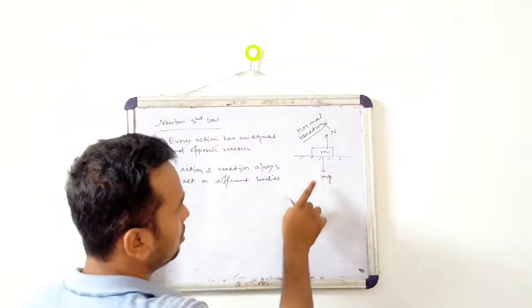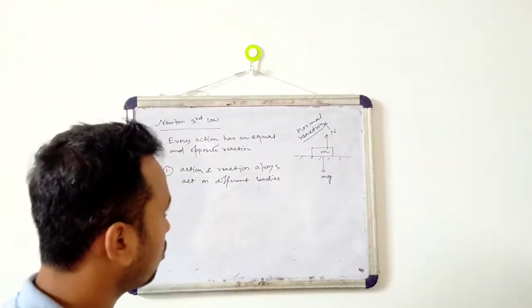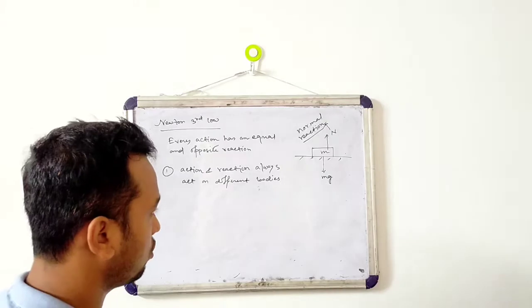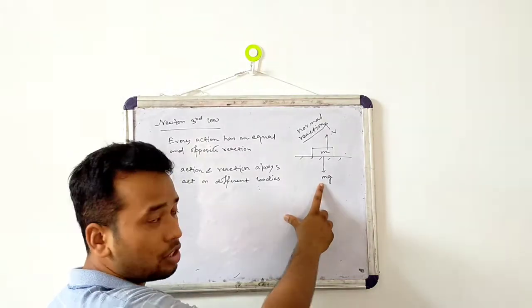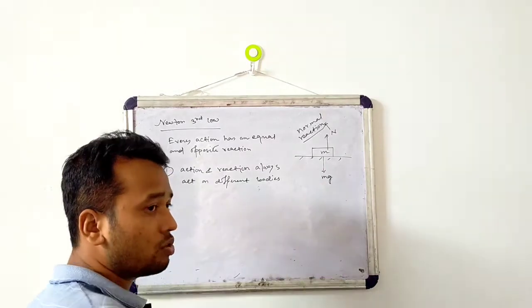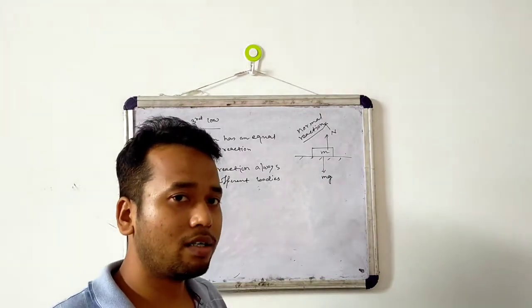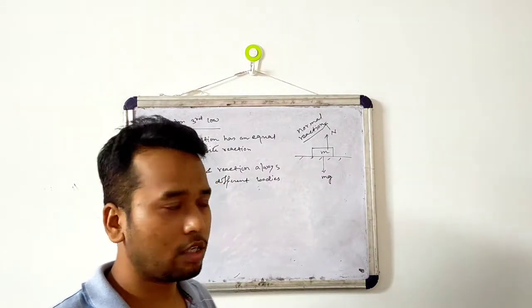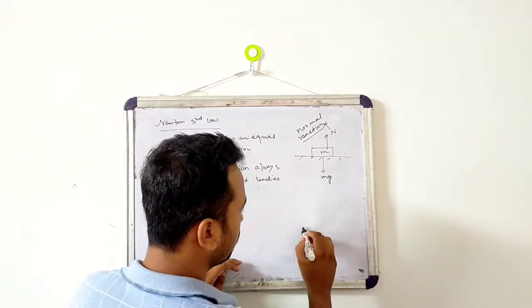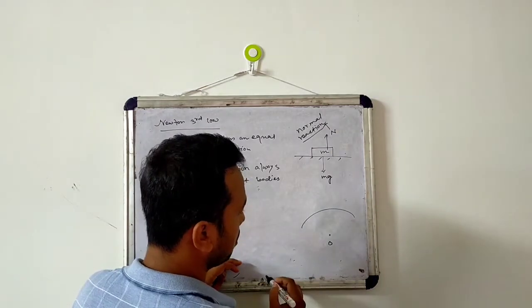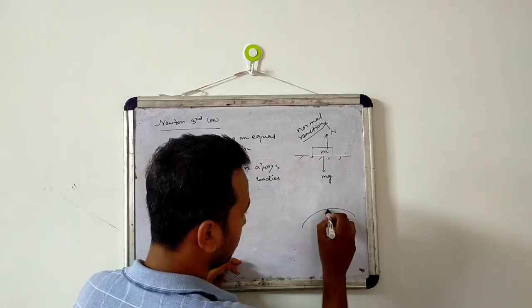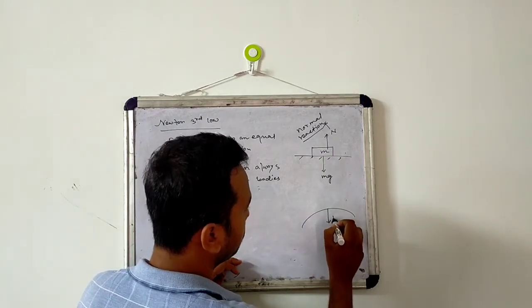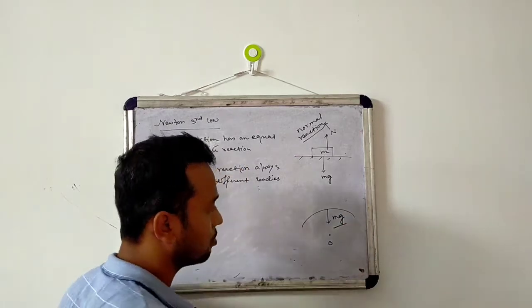Now why are mg and N not action and reaction? Because this weight mg is the force with which the earth is attracting the object. Yes or no? Suppose this is the earth's center. Because of this m here, the earth will attract the object with mg.